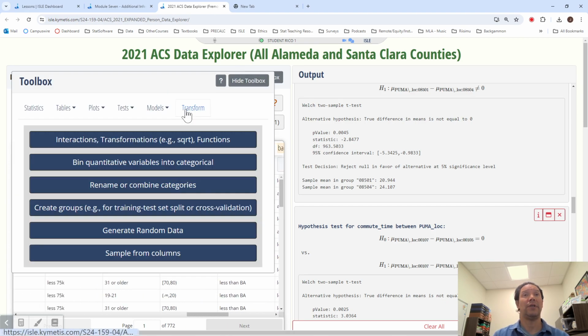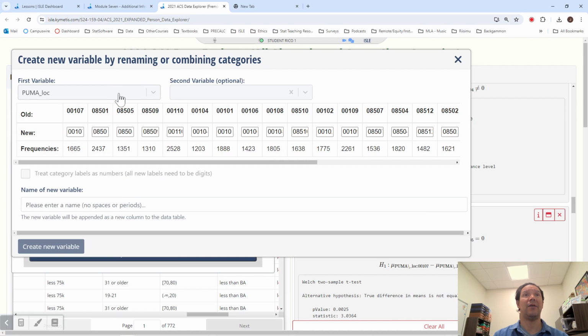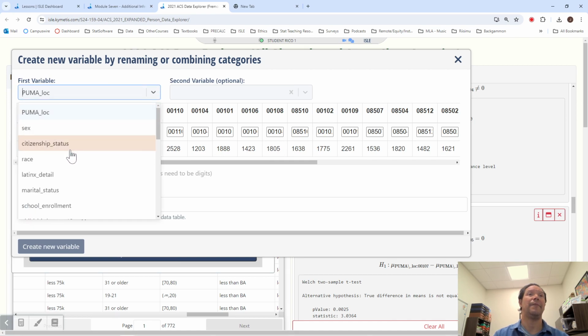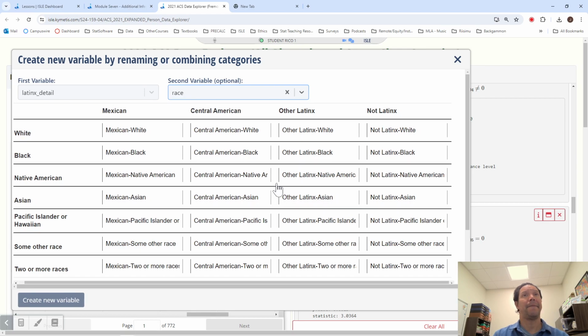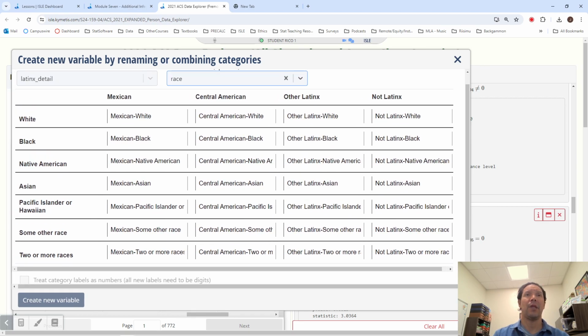So we're going to transform from the rename or combine categories. We're going to do Latinx versus race. Basically, we're going to say if anyone identified as Latinx, we're just going to call them Latinx. So what I'm going to do here for all of these categories is paste them in as Latinx.